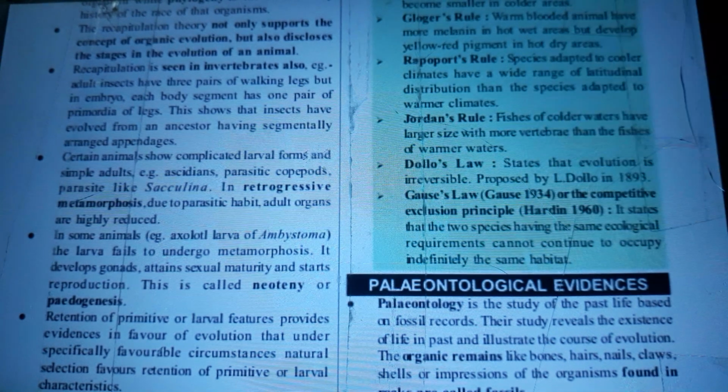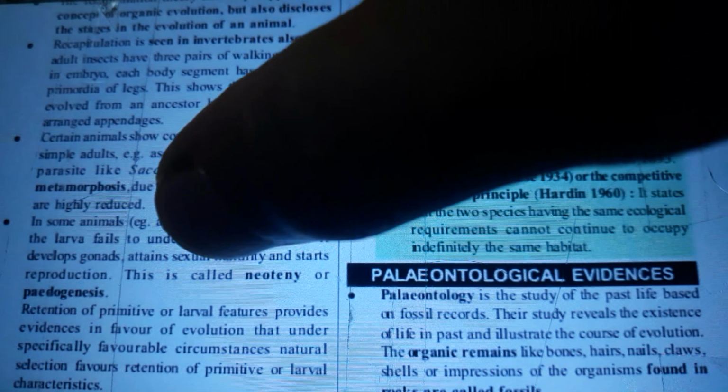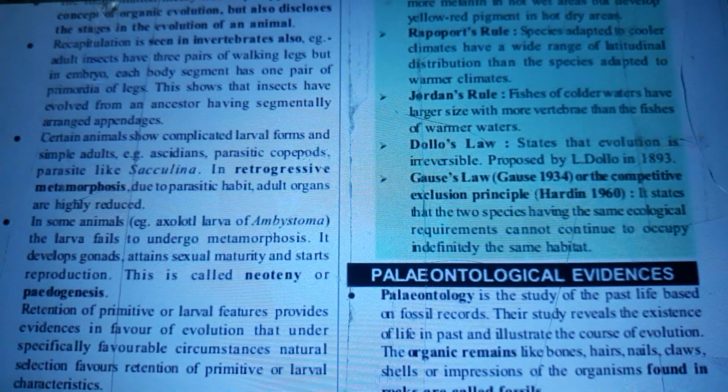In some animals, for example axolotl, the larva of Ambystoma, the larva fails to undergo metamorphosis. It develops gonads, attains sexual maturity, and starts reproduction. This is called neoteny or pedogenesis. Retention of primitive or larval features provides evidence in favor of evolution, in that under specifically favorable circumstances, natural selection favors retention of primitive or larval characteristics.